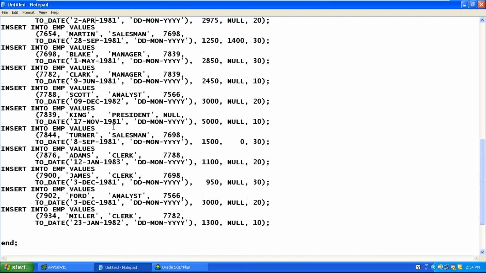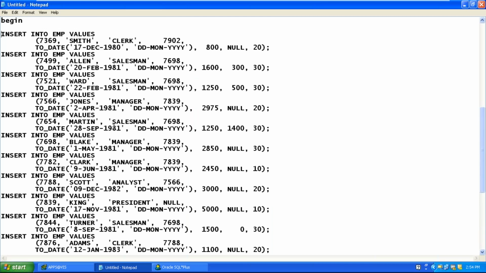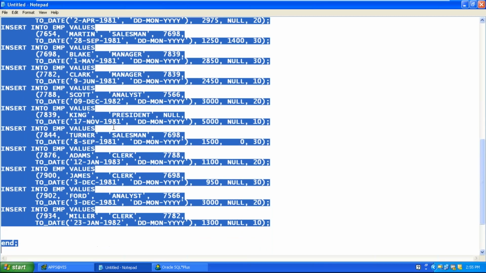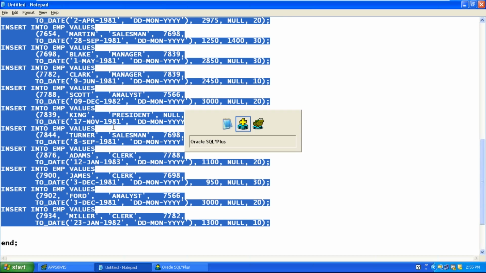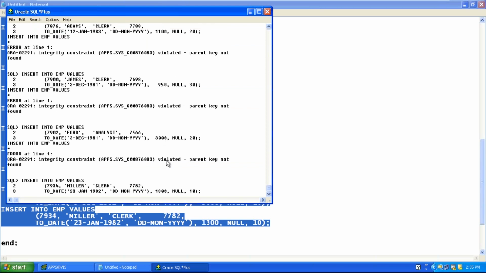Let us run the individual lines and understand which insert command is giving the error. Integrity constraint, parent key not found.